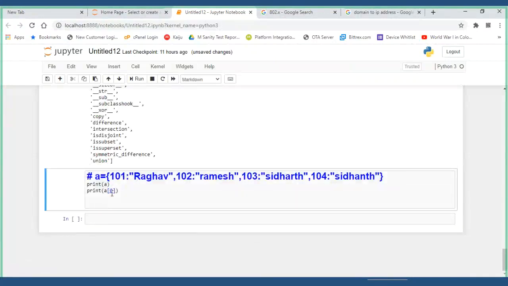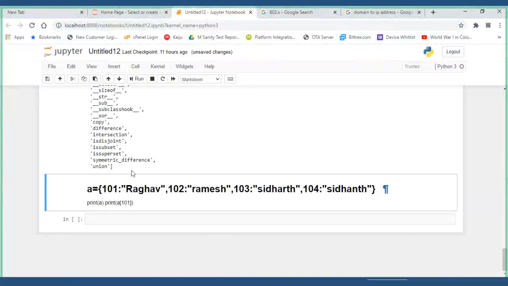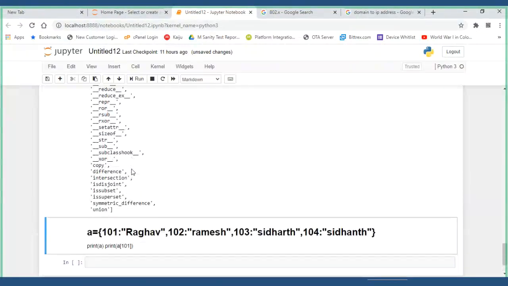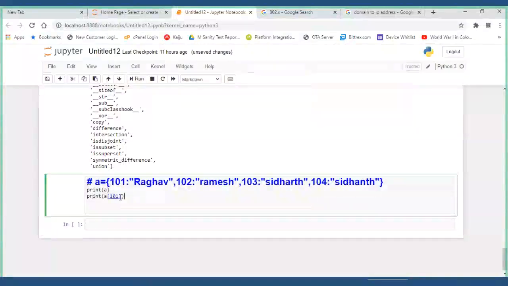If I give 101, okay, and if I try to run this. Oh, God. Some modifications I have done. Copy it.